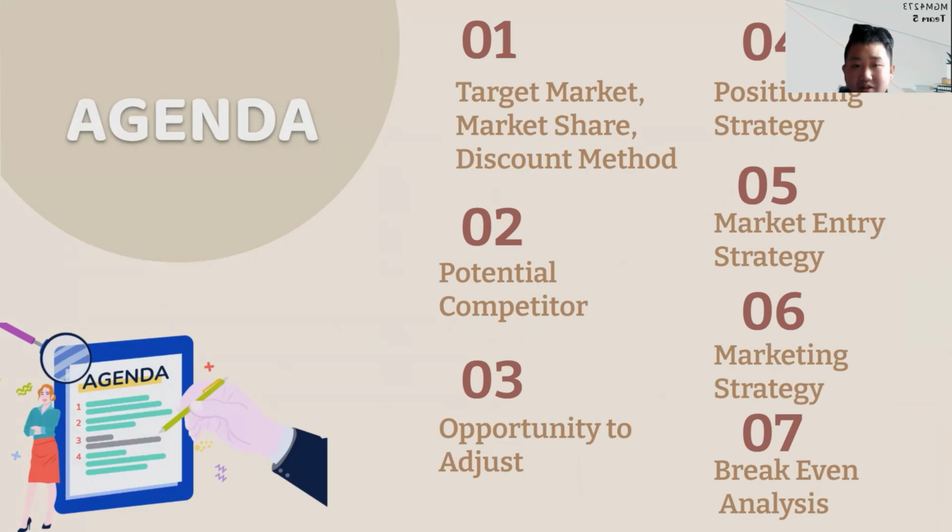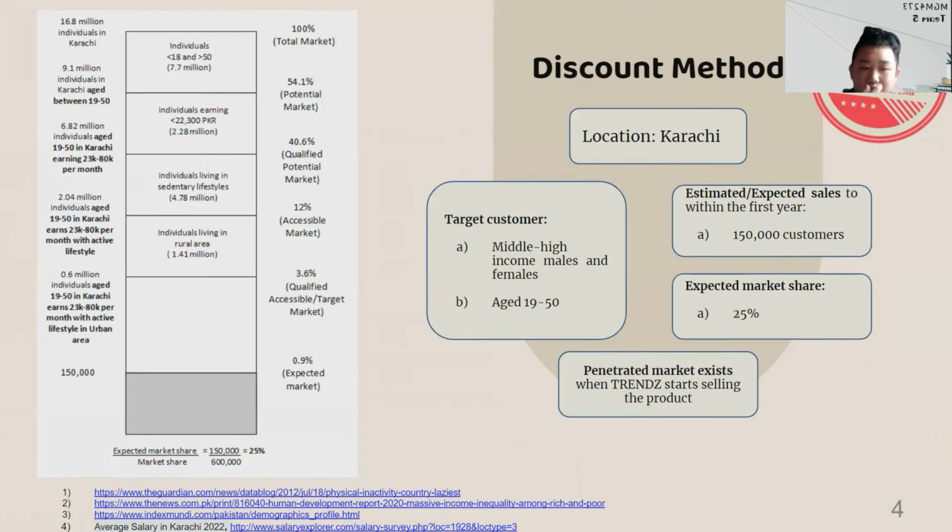For now, I'm going to talk about the target market share and the discount method. Our group produced a consumer product, which is an individual product, and we have identified the whole population in Karachi, which is approximately 16.8 million people.